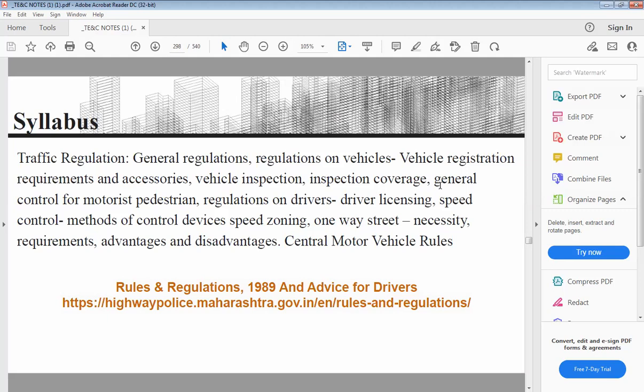So the syllabus for this chapter is general regulations. What are the general regulations related to traffic? Regulations on a vehicle.